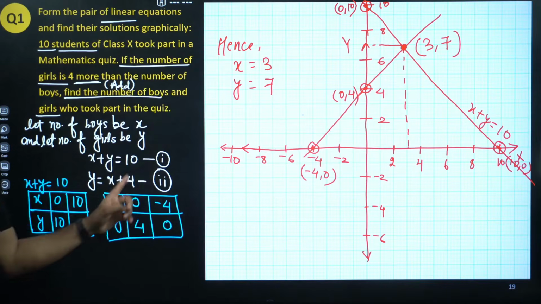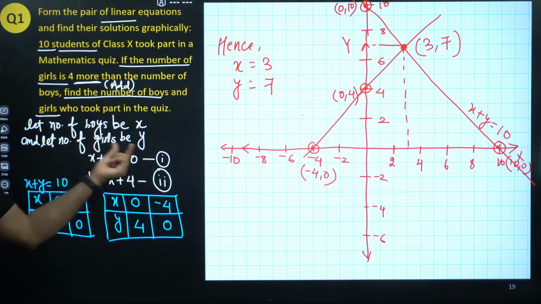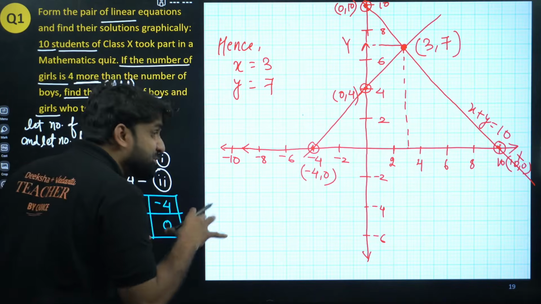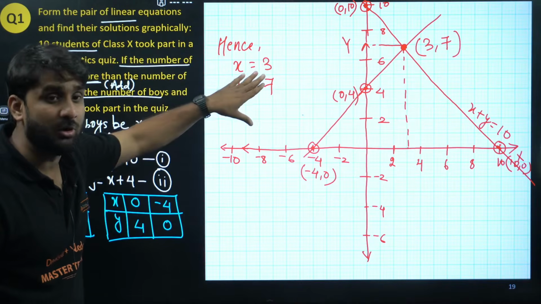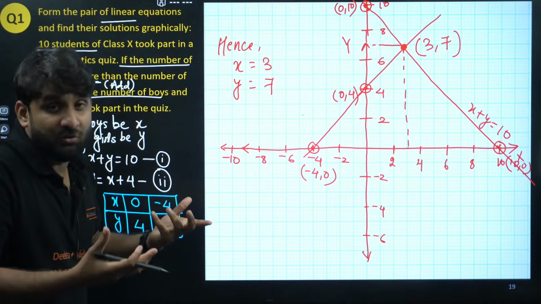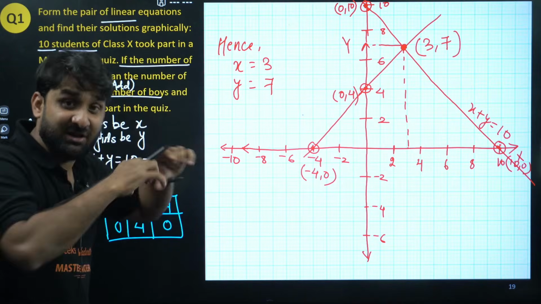And what was our assumption? Our assumption was the number of boys be x and the number of girls will be y. So please make sure to write the final answer in words. Don't leave your answer in this form only. The marks might be deducted in the board exam. So always after getting x and y, please write your answer in words also.